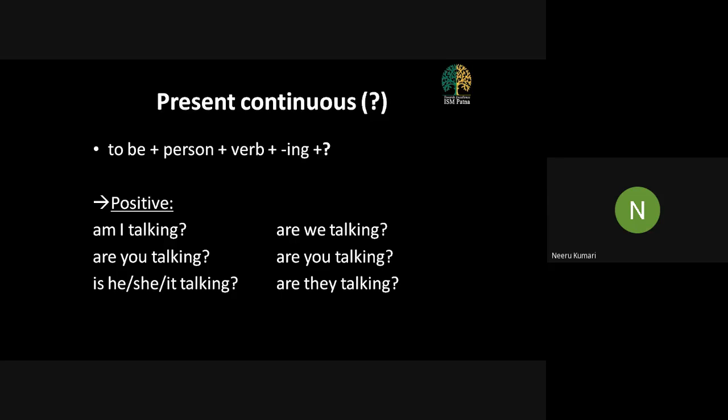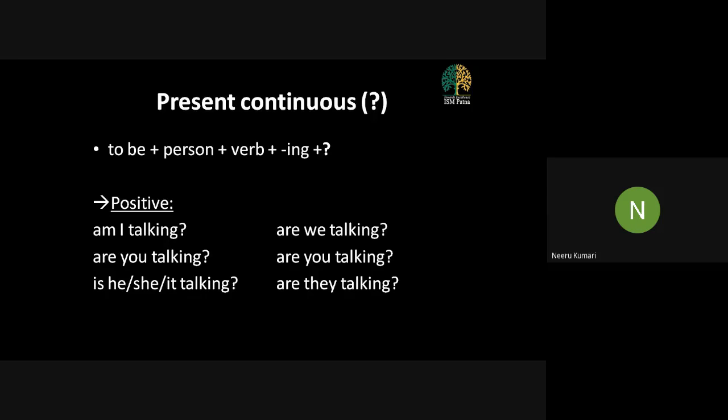Say for example, Niru is teaching grammar. Now, if you want to ask a question, you want to convert the same statement into a question, then instead of writing Niru is, you have to reciprocate. You have to change the position of Niru and is. Is will come first, followed by the subject or the person, that is Niru.